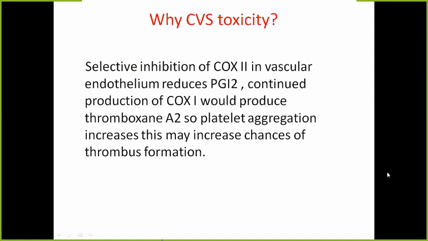Now, why they cause more of this thromboembolic phenomena is that selective inhibition of COX-2 in vascular endothelium reduces prostaglandin I2, and continued production of COX-1 would produce thromboxane A2. So platelet aggregation increases. This may increase the chances of thrombus formation. To understand in simple words, when we give COX-2 inhibitors, the COX-1 dependent thromboxane A2 production is uninhibited. Therefore, COX-2 inhibitors resulted in more vascular thrombus formation.